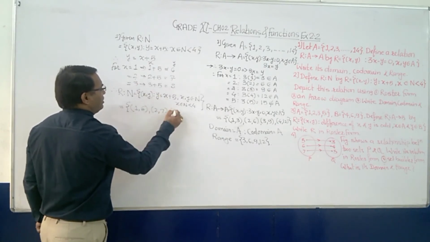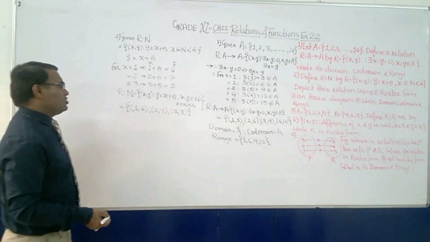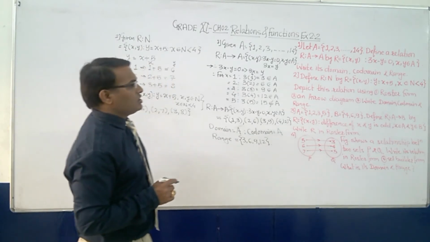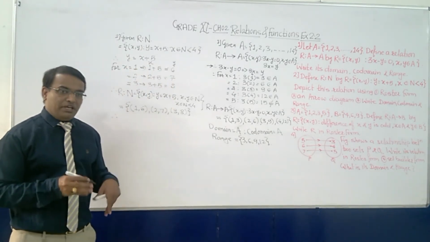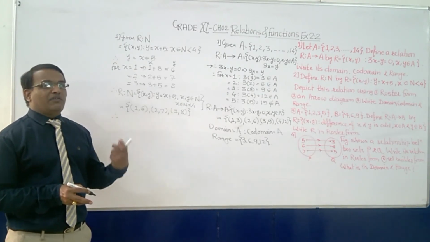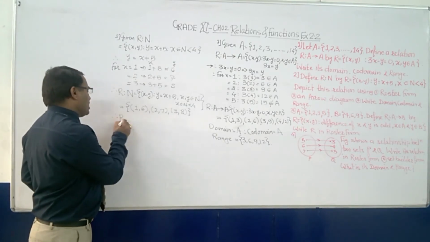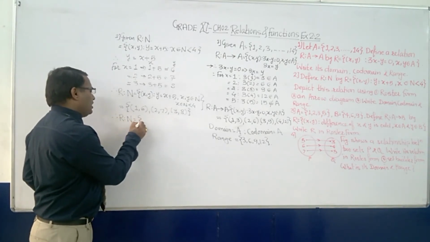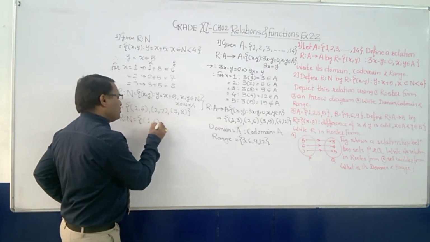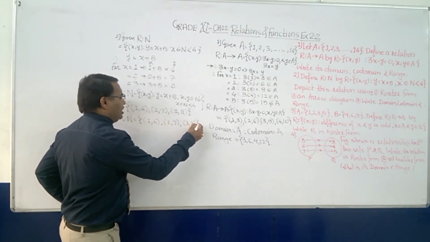If you take 3, you will get 8. Okay, so again, what is told: depict the relation using a roster form. Now, set builder form and roster form. What is roster form? Every element you have to write by using commas. So R can be given as all the elements, like this: 1 comma 6, 2 comma 7 and 3 comma 8.